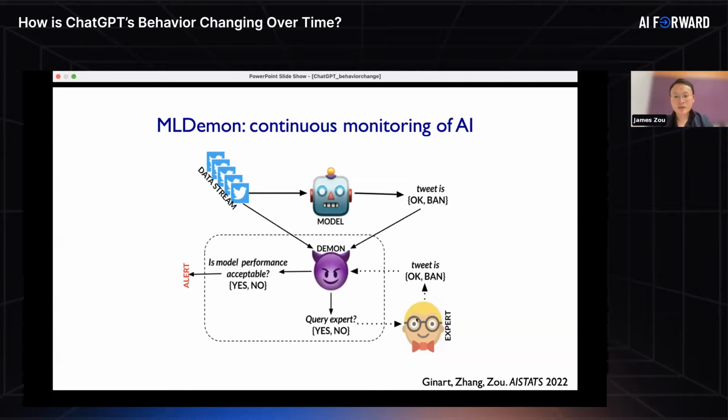So in previous work, we developed what we call AI daemon. Daemon here refers to deployment monitoring, which is a system which uses another AI model as a monitor, right? The daemon is itself an AI model that can monitor the temporal behavior changes of an AI system, which in this case could be ChatGPT, right? And if the monitoring system observes some of these behavior changes, most of the time it will be passive if the changes are not that harmful. But if it observes very large changes in the model's behavior, then it can flag the users or flag the experts or collect additional training data.